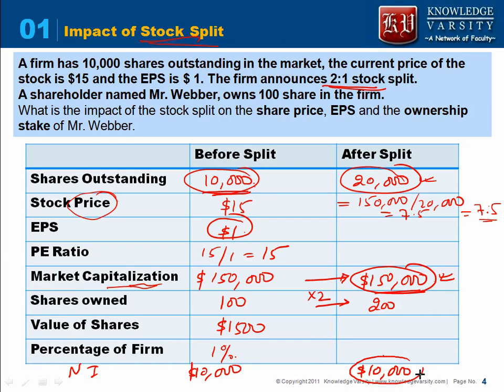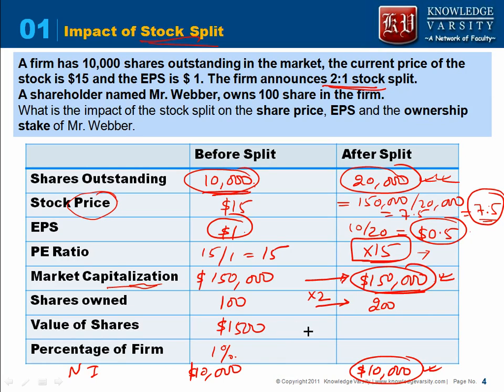But for computation of EPS we have net income divided by shares outstanding. So it will be 10 divided by 20. So the EPS would be $0.5. What would be the P/E ratio? P/E ratio would be price divided by EPS. So 7.5 divided by 0.5, it would be 15 times. So the P/E ratio would be 15 times. So EPS has decreased but the P/E ratio has remained the same.